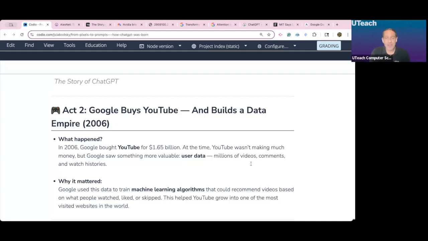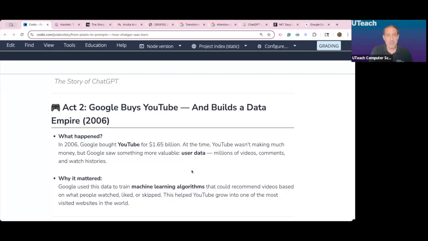So YouTube is growing tremendously. They need somebody to buy them. They need somebody who can really dig in, fight the copyright legal battle, and has the processing power to do this. So Google steps in and they buy YouTube for $1.65 billion. And at the time, Google bought them for one reason and one reason only. It was because they wanted to organize the world's data. And what better way to get data than to just buy the biggest video sharing site on the internet?